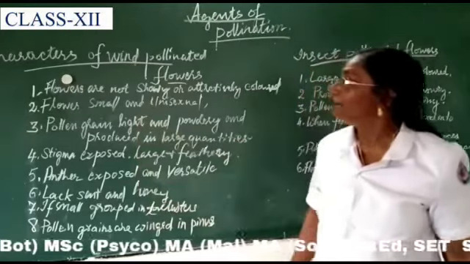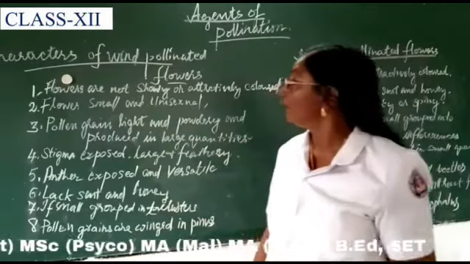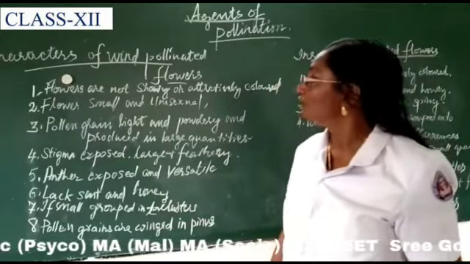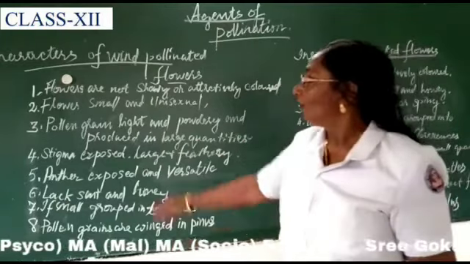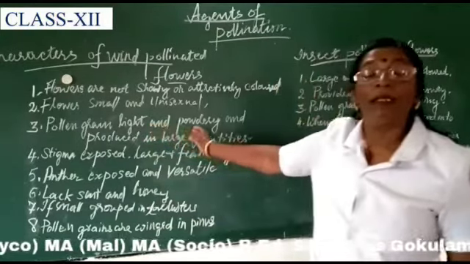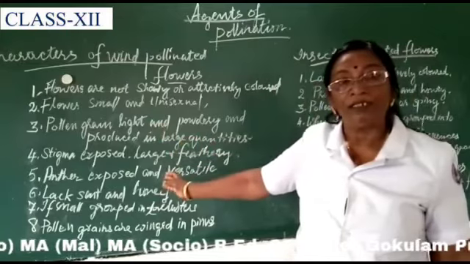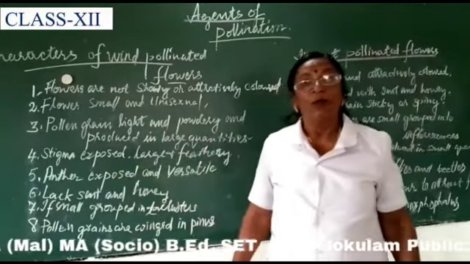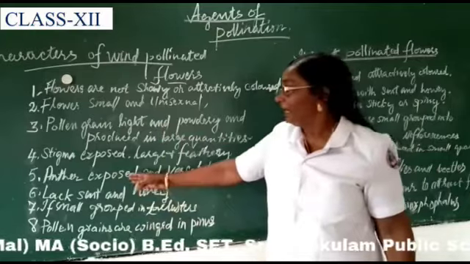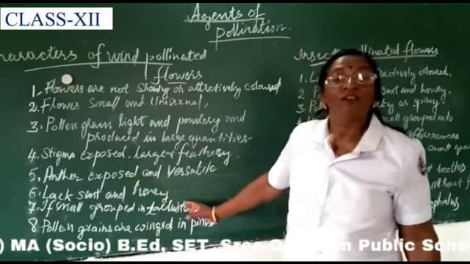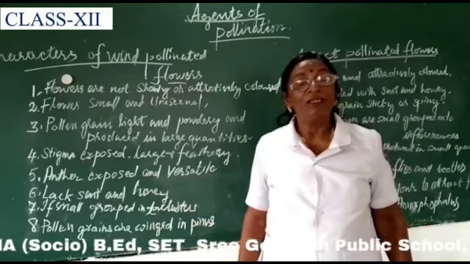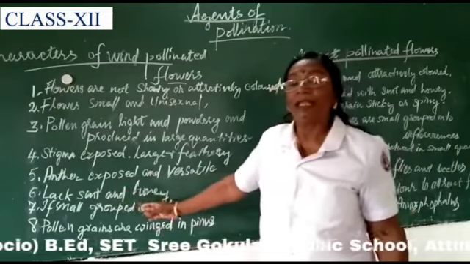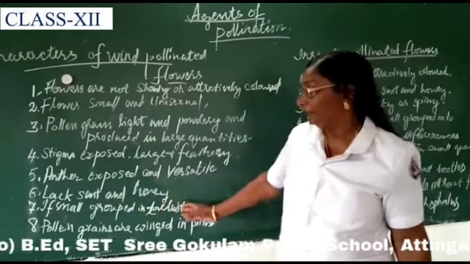First of all, flowers are not showy or attractively colored. Flowers are small and unisexual. Pollen grains are light and powdery and produced in large quantities. Again, the stigma is exposed, branched and feathery. Anthers are exposed and versatile, allowing free swinging in air to liberate the pollen grains, and they lack scent and honey.